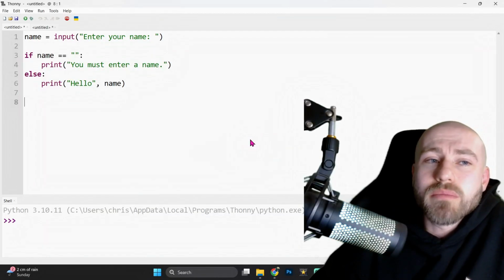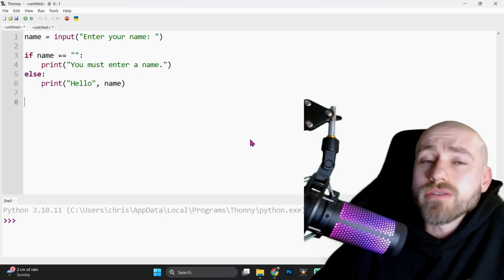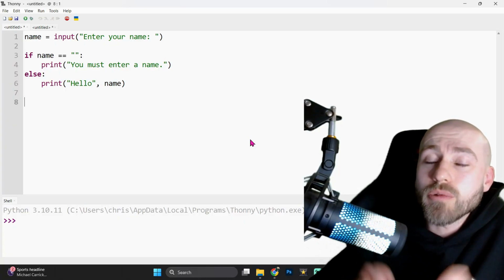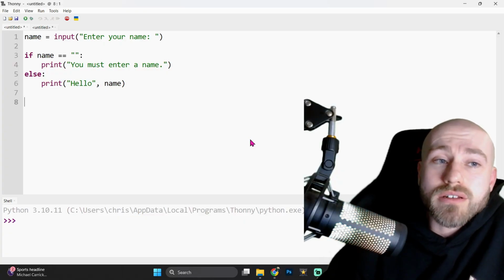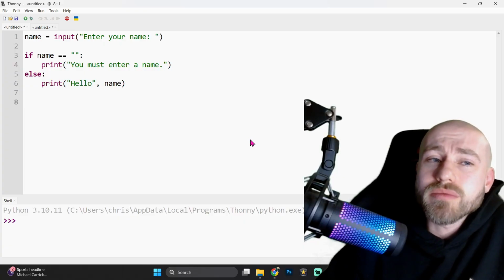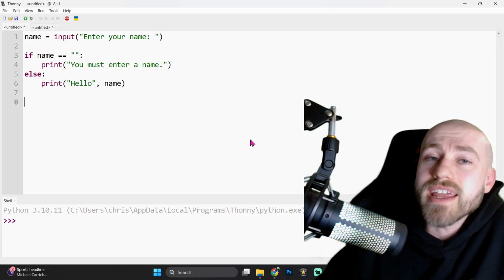So in this first example, it's just a really simple one. We're going to ask the user to enter their name. And on line 3, you can see that we say, if the name is equal to blank, which is just 2 speech marks with nothing inside, so an empty string, it will display a message to them saying, you must enter a name. Otherwise, it's going to say hello and then the name that they've entered.